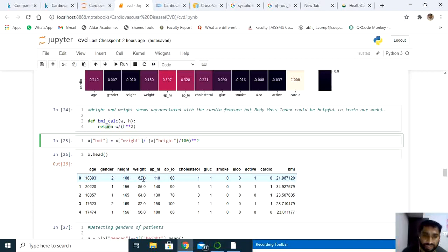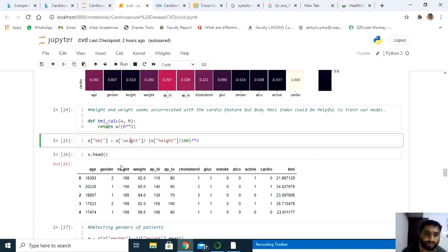So 62 divided by 2.82 or so gives a BMI value of 21.96 here. So I have created a new feature, BMI, which is body mass index, using those two features, height and weight. Now if you check the correlation heat map, this is obviously going to be highly correlated.